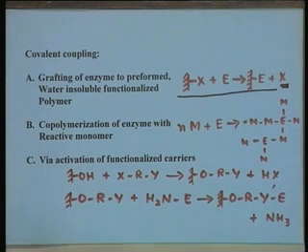Another class of method is copolymerization of enzyme with the reactive monomers. That means you do not start with the functionalized polymer, you start with a polymerization reaction starting with monomer and co-polymerize in the presence of enzyme.